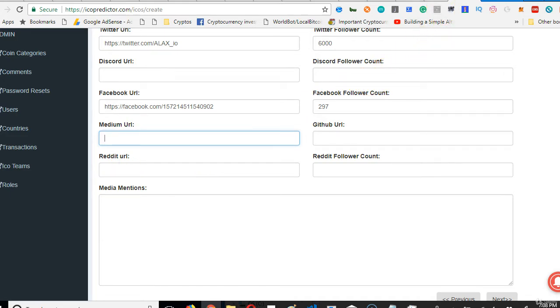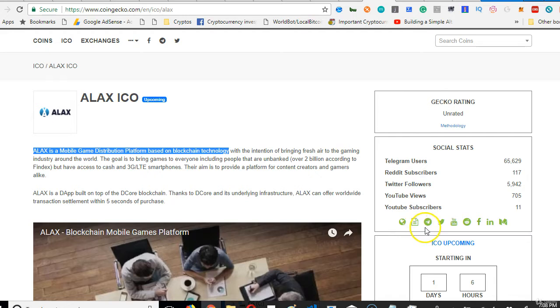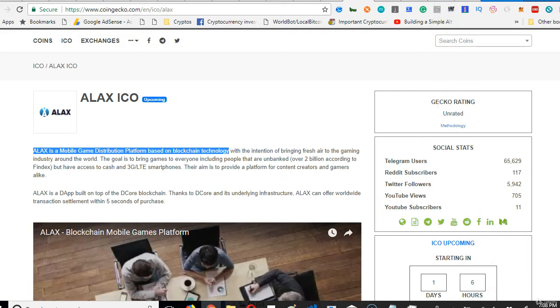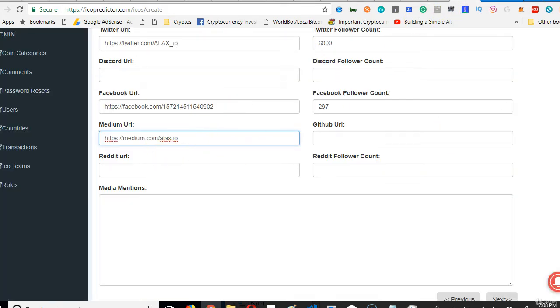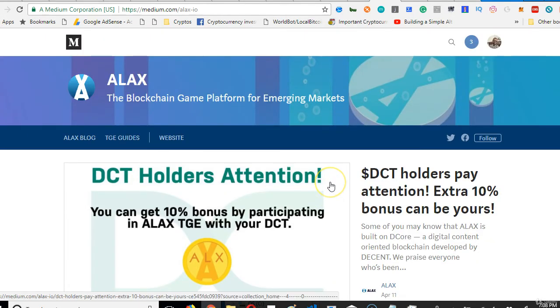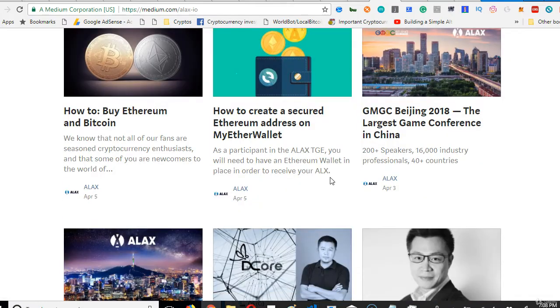Medium URL. What's their Medium URL? So we check for Medium, then we open it. Copy the URL, copy link address, then we go here and paste it. How many subscribers do they have on their Medium? Why can't I see the follower count? I'm surprised.